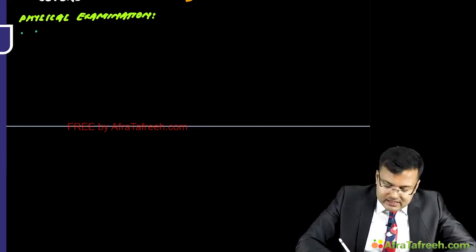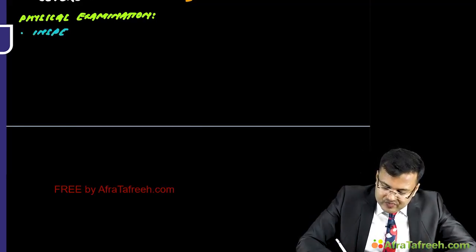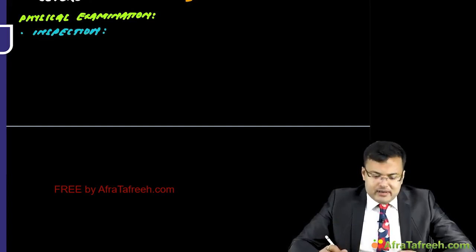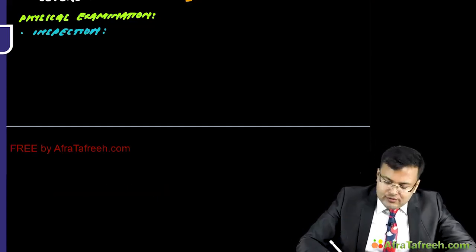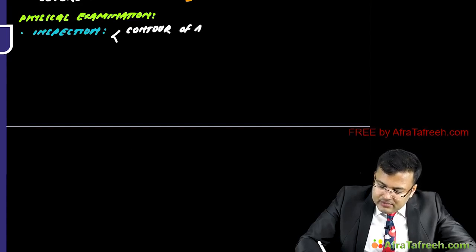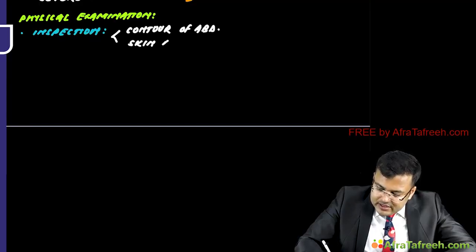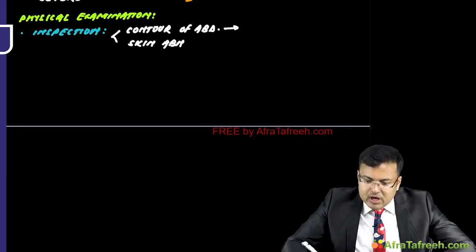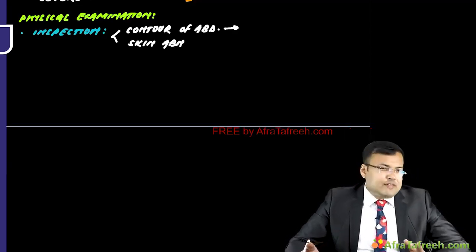So whenever we start inspection, clear? Inspection of the abdomen focuses on the contour of the abdomen and skin abnormalities. Some of the patients are having abdominal distension. And what are the causes of abdominal distension?